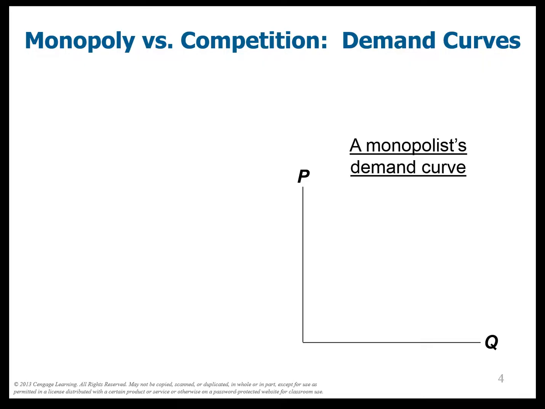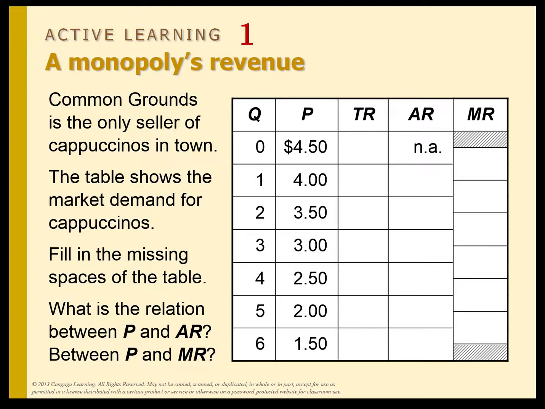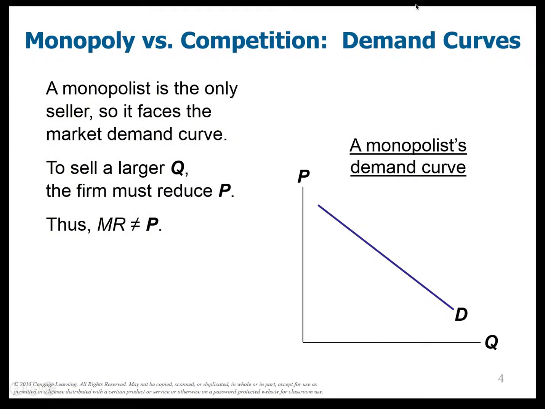However, the monopolist just goes ahead and sells to the whole marketplace. He's the only seller in the whole market, so whatever the market conditions are, that's what he sells. It's a downward sloping demand curve. So if he wants to sell more Q, then he has to lower his price. So here's his Q, but if he wants to sell more Q over here, he's going to have to lower his price, right? You see that? So marginal revenue is not equal to P for a monopolist. As I sell a little bit more, the amount of revenue that I get is actually decreasing because my price is decreasing as well.